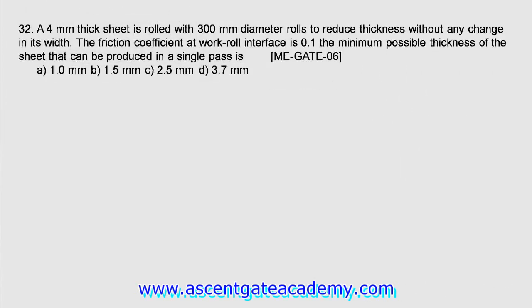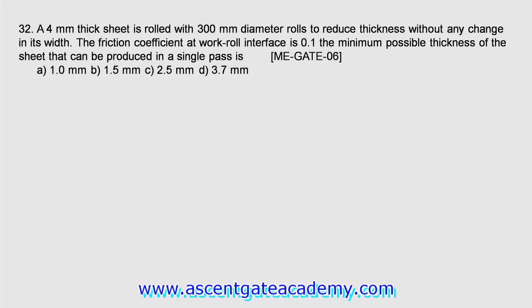Getting this? Okay. Next question is question number 32. A 4 mm thick sheet is rolled with 300 mm diameter rolls to reduce the thickness without any change in its width. The friction coefficient at work roll interface is 0.1. The minimum possible thickness of the sheet will be.